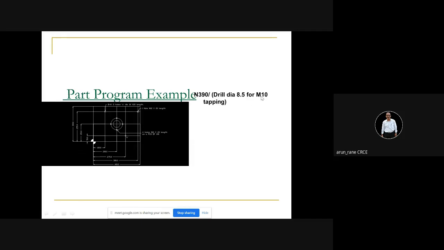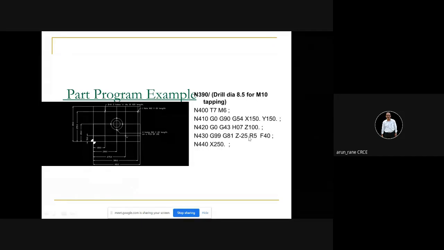Then 8.5 for M10 tapping. Tool number 7, whatever it is. Okay. X150, Y150. Where is that? That is these 4 holes. X150, Y150 is here, and this is on a PCD of 100. That means this is 50 and 200 minus 50. So this is the first hole. X150 Y150. So like that there will be.